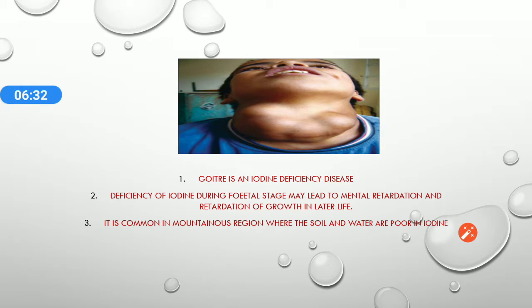अगर आयोडीन की डिफिशियंसी है, then it will lead to the deficiency disease known as the goiter. Okay, deficiency of iodine during fetal stage may lead to mental retardation and retardation of growth in later life. अब होता क्या है? जो लोग कोस्टल एरियाज में रहते हैं, they get iodine from the food they eat, but this deficiency of iodine is common in mountainous regions where the soil and water are poor in iodine.